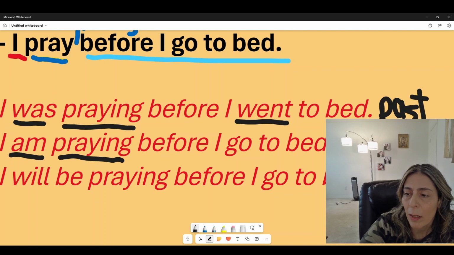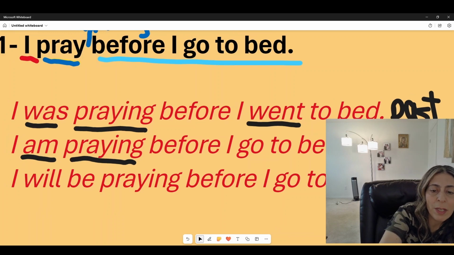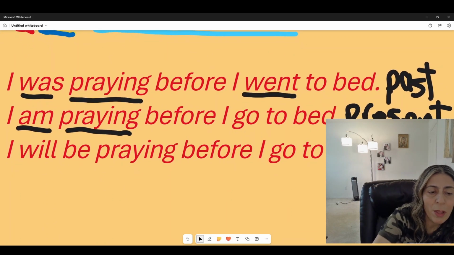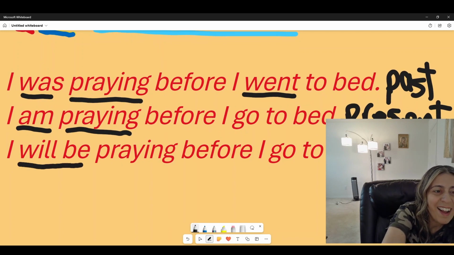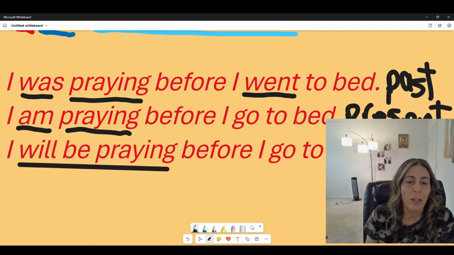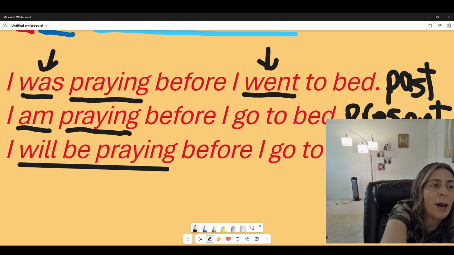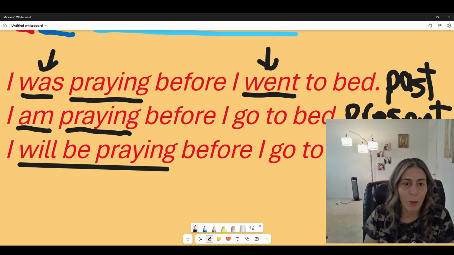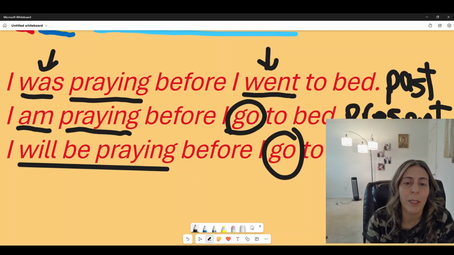Okay, look at my S. Now, if we want to make it into the future, the will be is going to be one of our essentials here. I will be praying before I go to bed. Okay, now just pay attention that we only changed this here into past because we have past as well. Otherwise we kept this and this into present, because in present and future the verb is not past by any means.